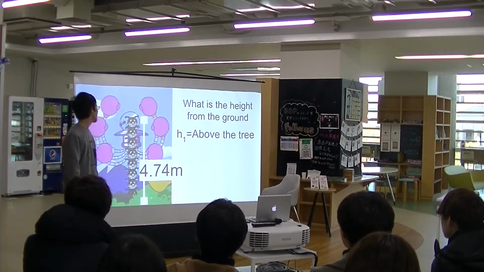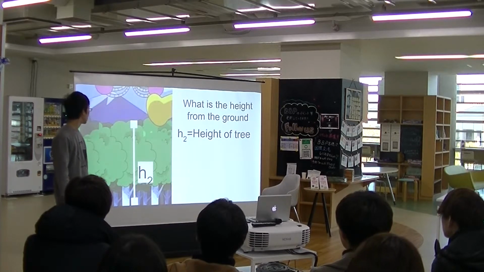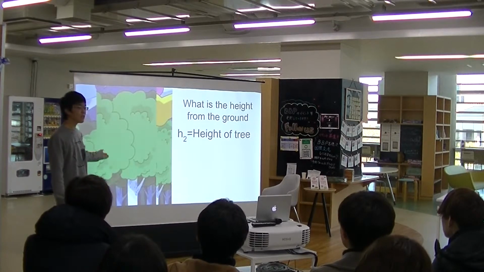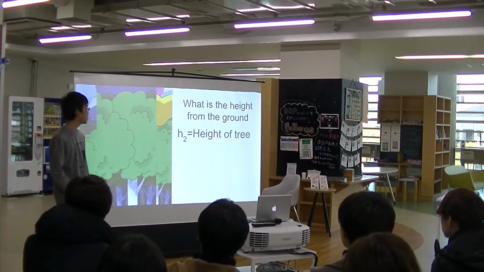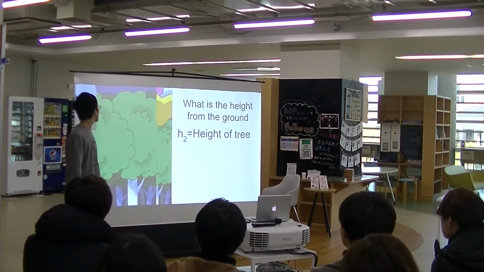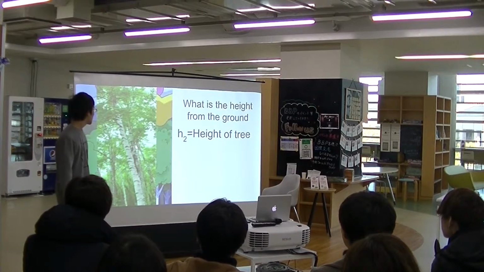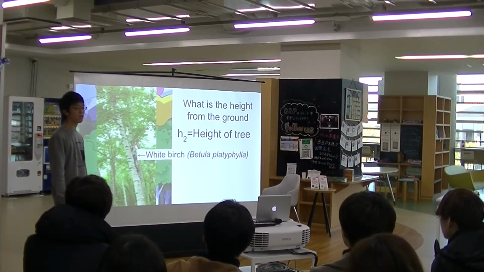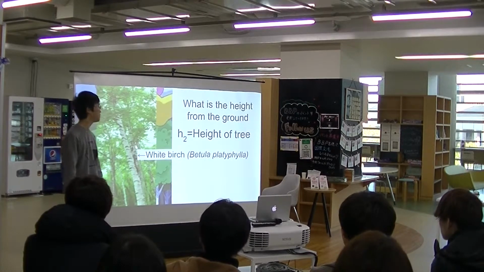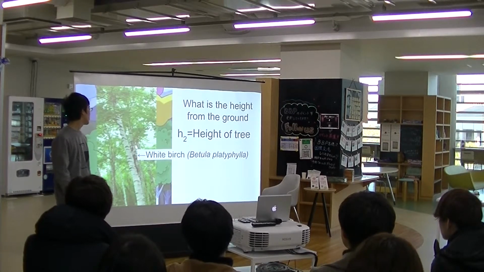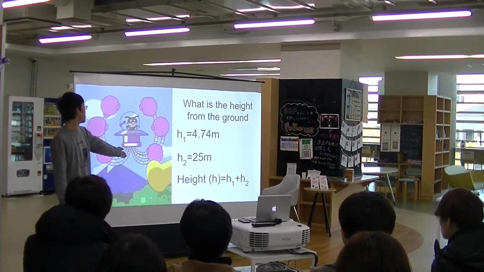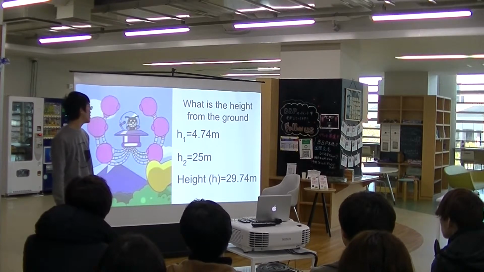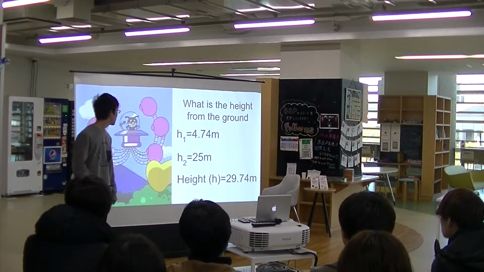And we need to find out the next factor, h2, the height of the tree itself, which is this thing. The only given information here is that we have a white trunk, a green leaf, and a typical silhouette of a tree. In real life, the most educated guess to be made is this thing, which in fact is called a white birch, or in the binomial nomenclature, Betula platyphylla, and on average at maturity it grows to 25 meters. So we found out both variables, and we can now calculate the height h, which is equal to 29.74 meters.